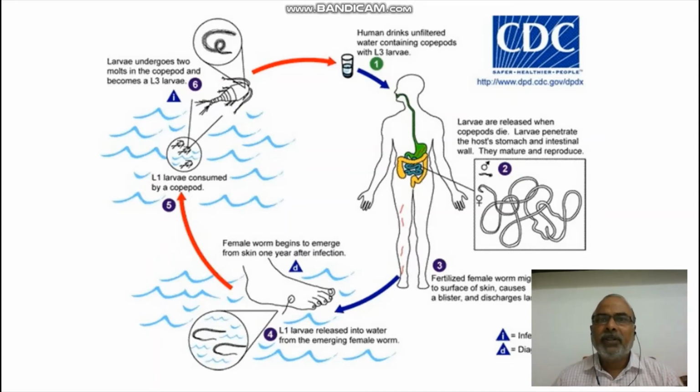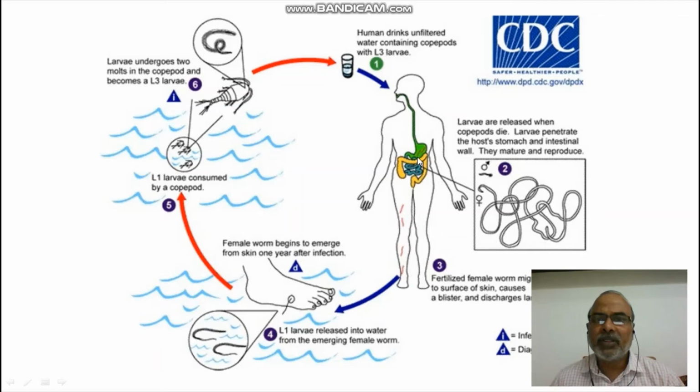Now, a person who takes unfiltered water has a lot of chances of the entry of third stage larva from Cyclops, because Cyclops is also there in the water. So the Cyclops enter the digestive system of a person.